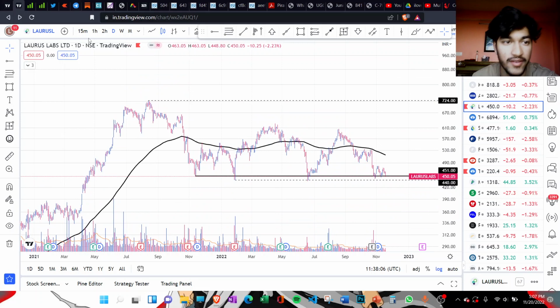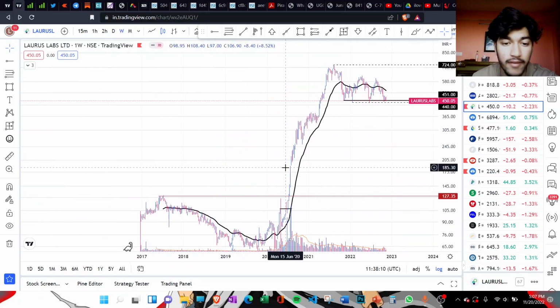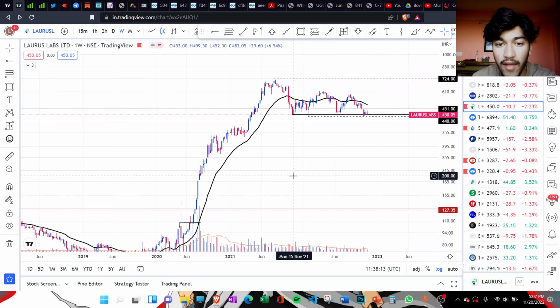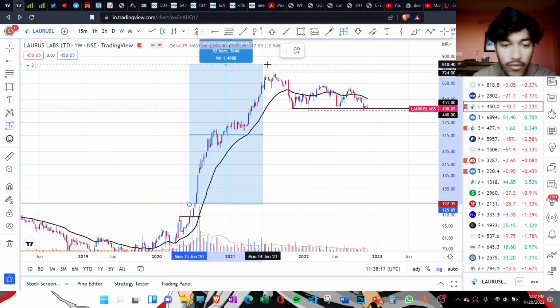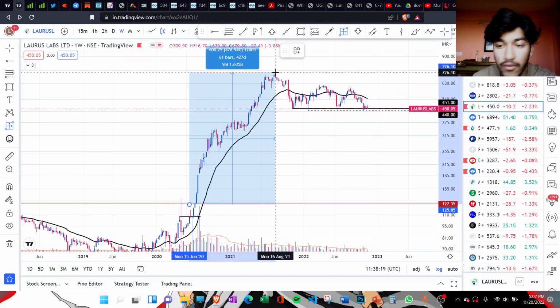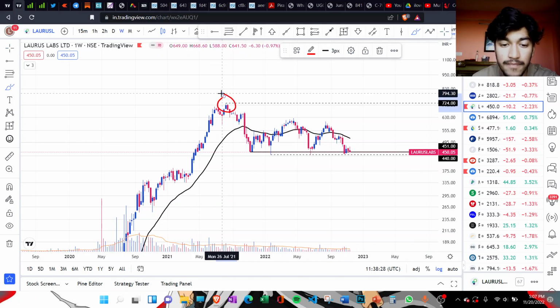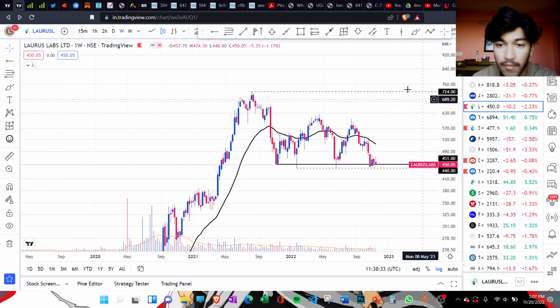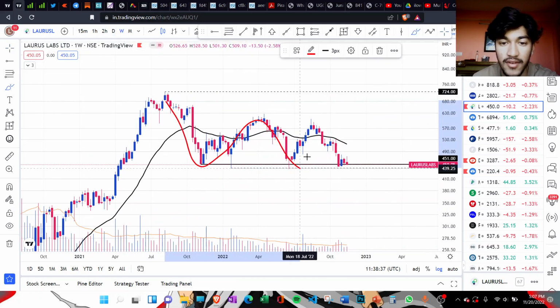Next one is Laurus Labs, everyone's favorite. I'm sure literally everyone watching this video has heard the name of this stock. As you can clearly see, it gave a very strong up move. If you calculate from the previous high of 2018, it gave a 400% move, and since then it has been coming down. It formed a top back in July 2021, and since then it has been in distribution.